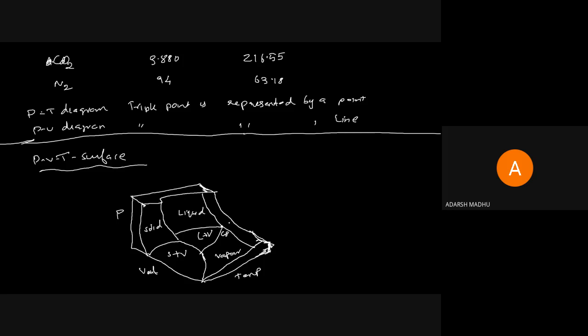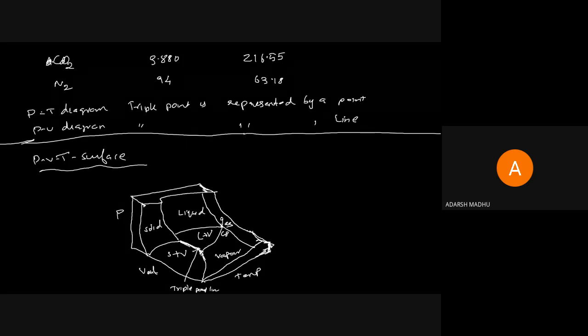Above the critical point we get the region of gas, so above the critical point we call the phase gas. The line where L plus V and S plus V are joined is known as the triple point line, or triple line.